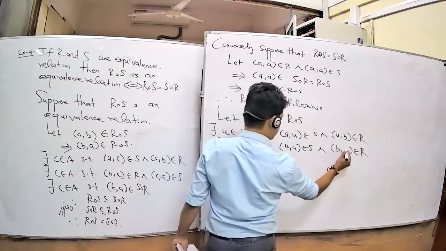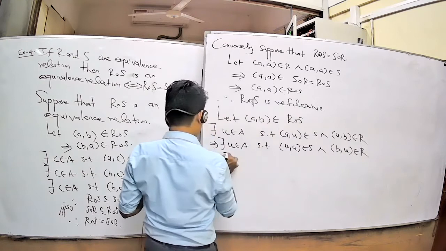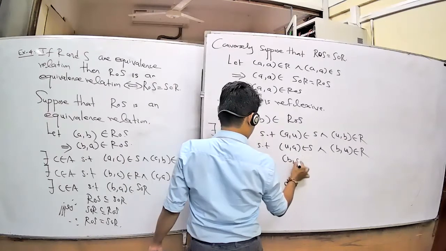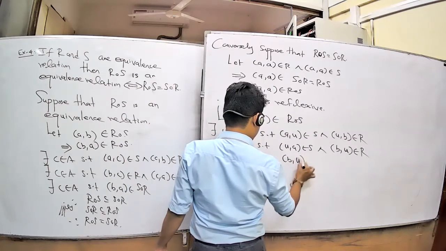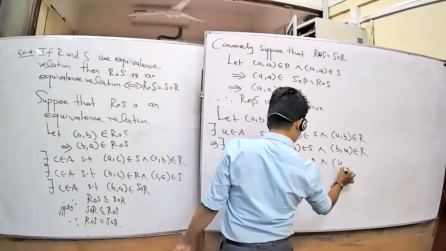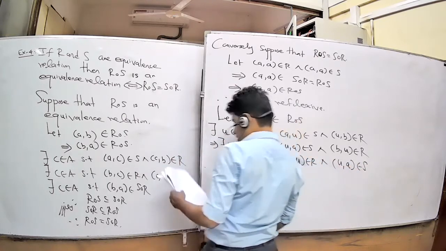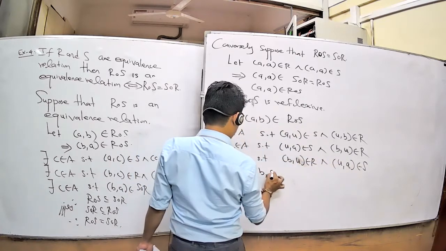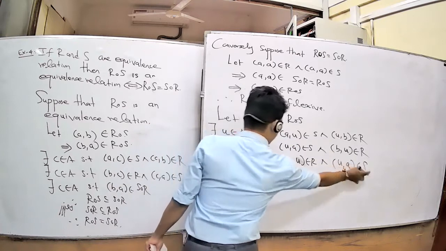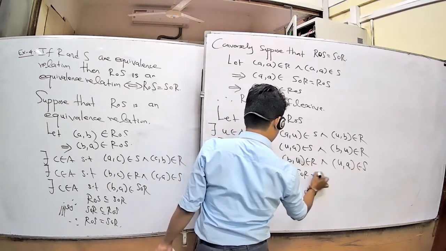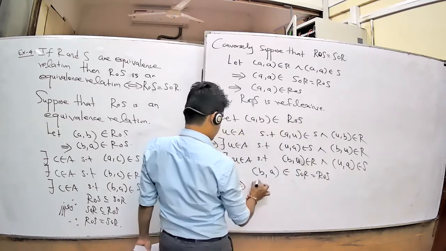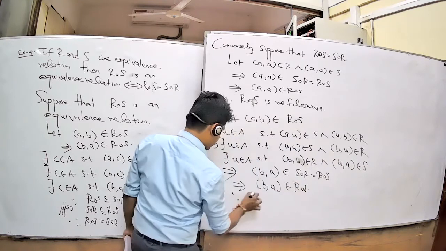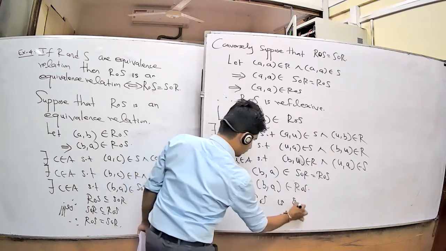(b, u). Then, there exists u belonging to A. First you write this part first: (b, u) belongs to R, and (u, a) belongs to S. From these both you will write (b, a). By the composition property, (b, a) belongs to S composition R, but S composition R is equal to R composition S. Therefore, (b, a) belongs to R composition S. Therefore, R composition S is symmetric.